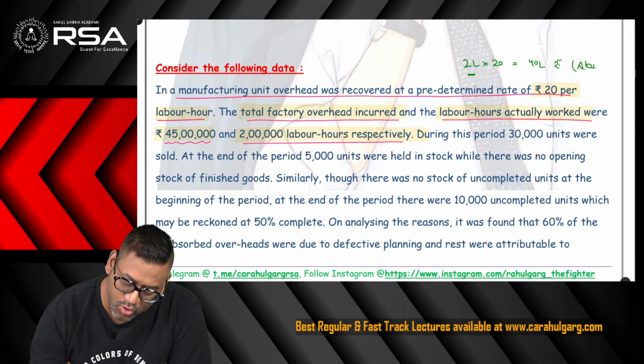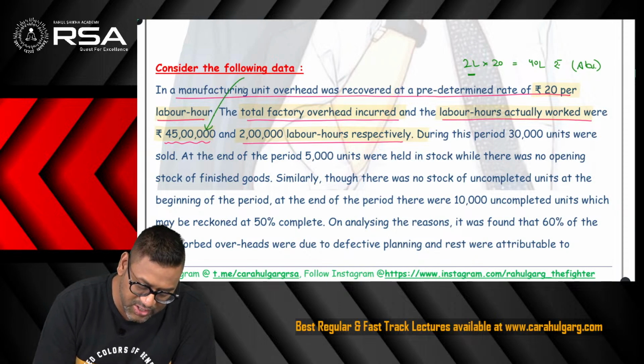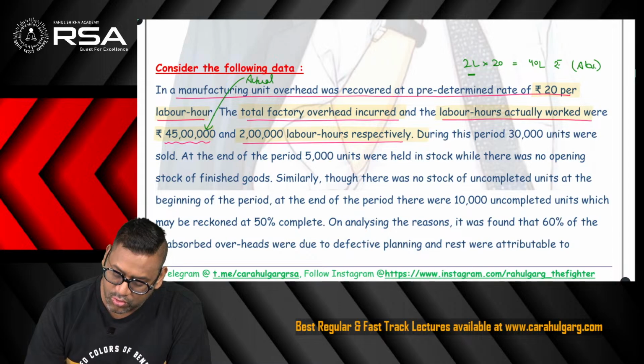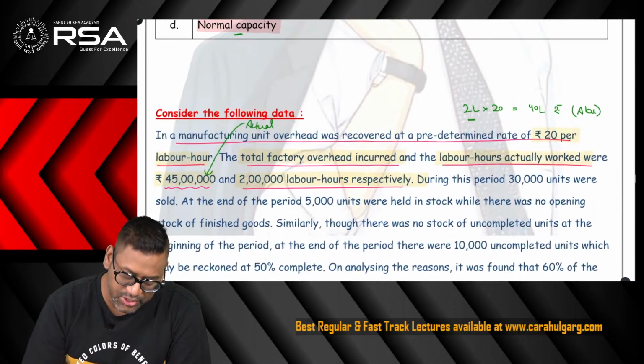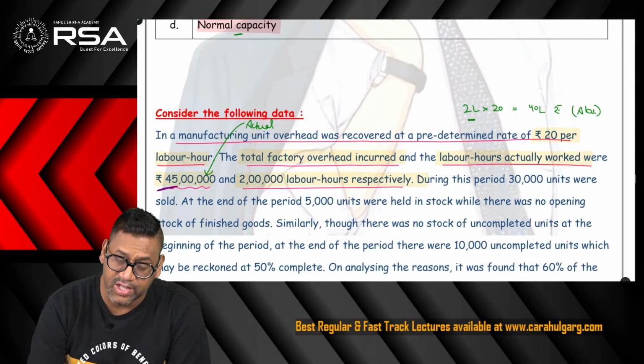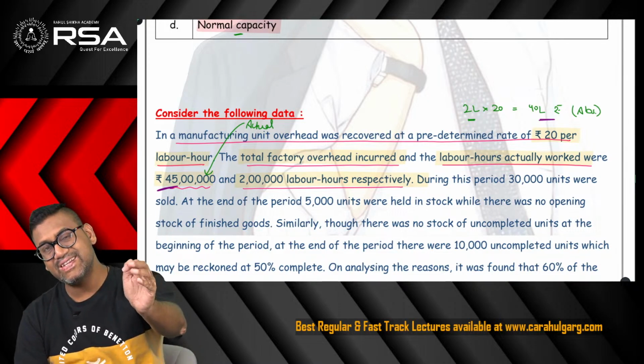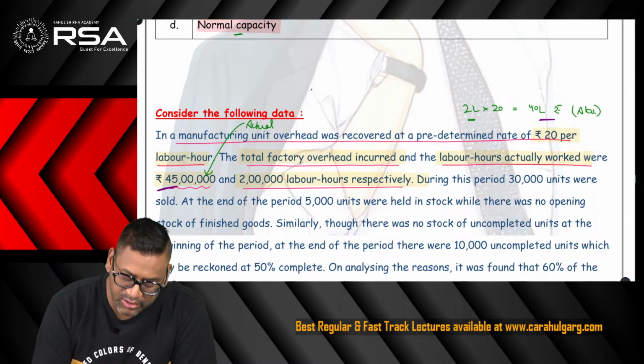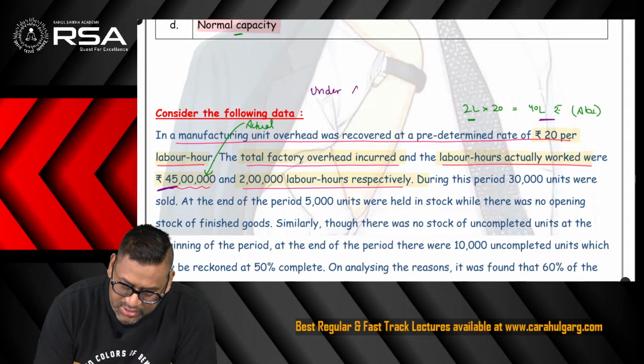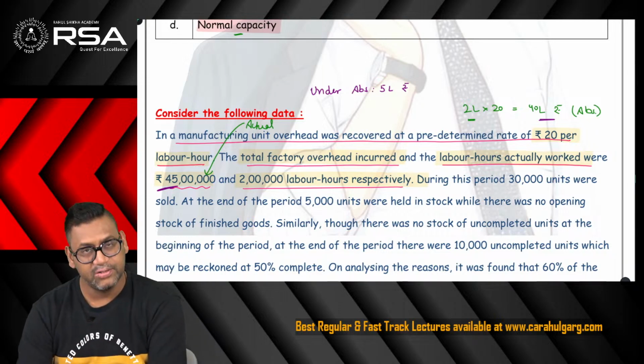This is absorbed overhead. 45 lakh is actual. So you tell me whether there is under absorption or over absorption. You just need to see these figures. 45 lakh is actual, absorption is 40 lakh. As we see, the absorption is less, means there is under absorption. So in this scenario, there is the under absorption of rupee 5 lakh.